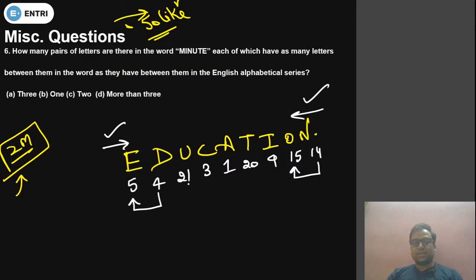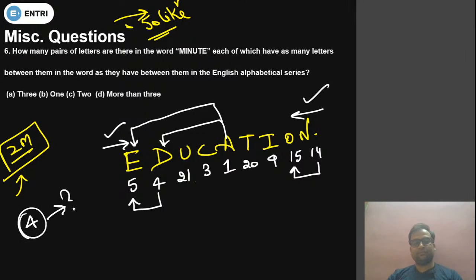Now 3 4 5 6, no. 1 is there, 1 2 3 4, from 1 to 4 another pair, from 1 to 5 again another pair. So how many pairs have we got? 4. Is there any other pair left? 4 is there, 5 6 7 8 9.